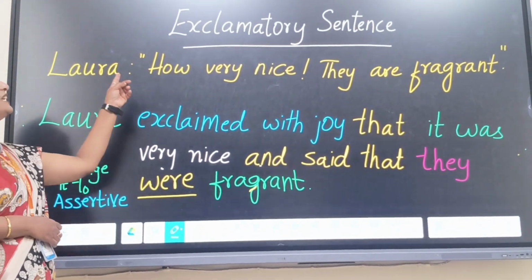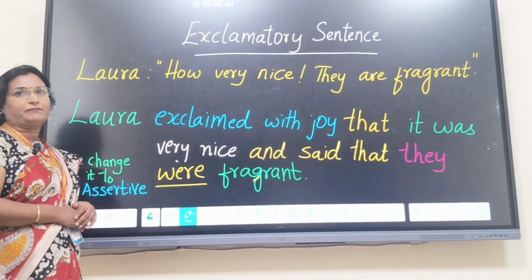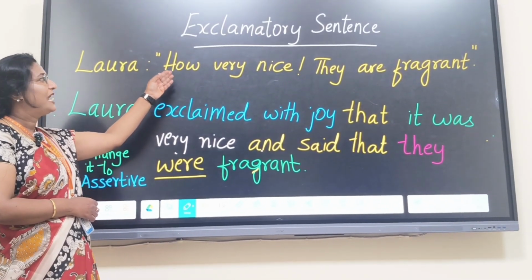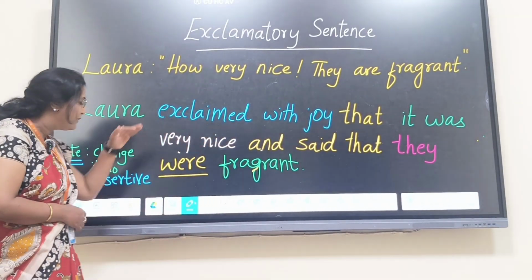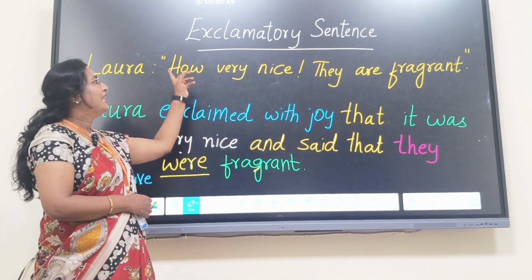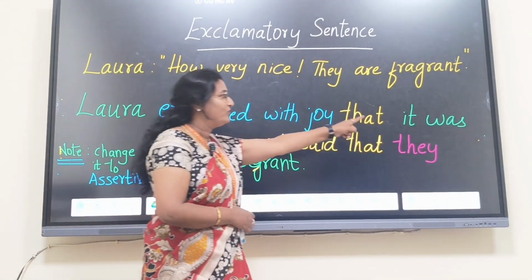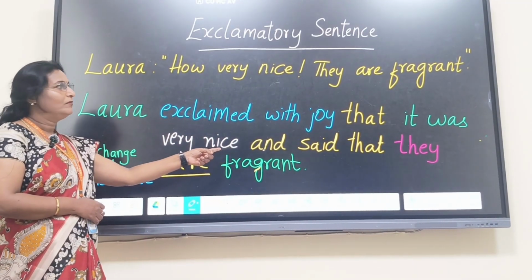It means they are very nice, or it is very nice. When it is understood in present tense, you have to change it to past tense as well as change it to an assertive sentence. So this means it is very nice. That we have to change to it was very nice.